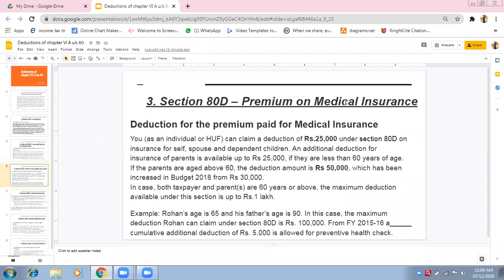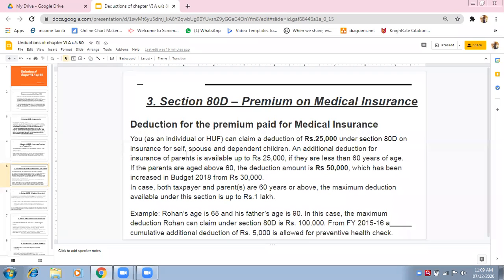Now, who can avail this? It can be availed by an individual or HUF. The total deduction that a person can avail is rupees 25,000 maximum. According to section 80D, the premium paid on medical insurance by a person for self, for spouse, that means for a wife it would be husband, for a husband it would be wife, and dependent children.